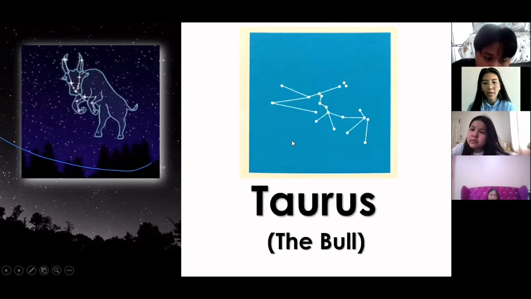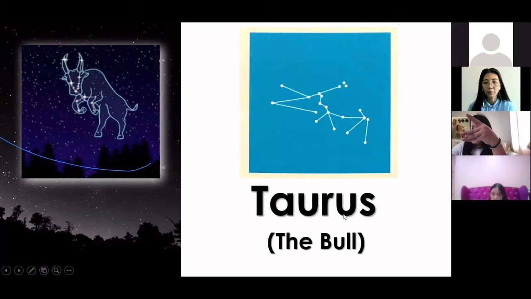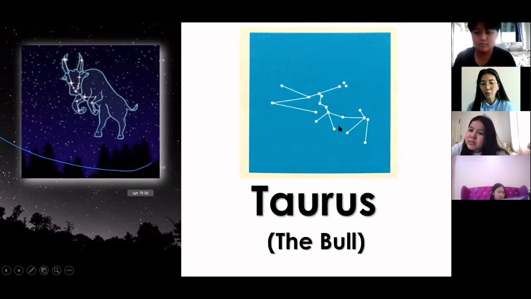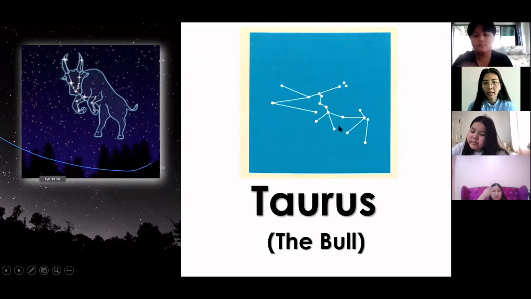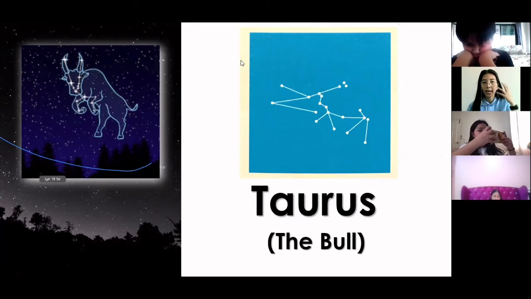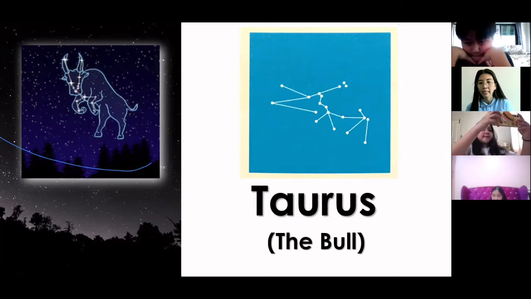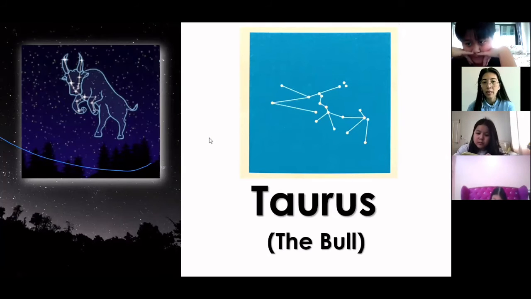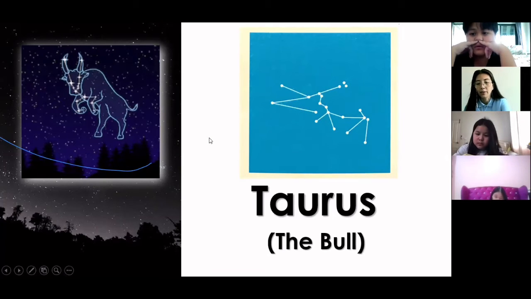The next one, we have Taurus, the bull, or the cow. Taurus, the bull, appears in the sky like this one. It looks not the same, right? But actually, Taurus, the bull, in the sky, it's only the head as well as the horn and then the front legs. That's the only part that can be seen with Taurus, the bull. So we have Aries the ram, and then we have Taurus the bull.